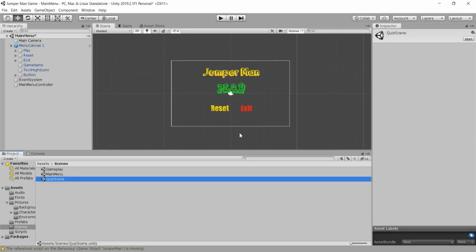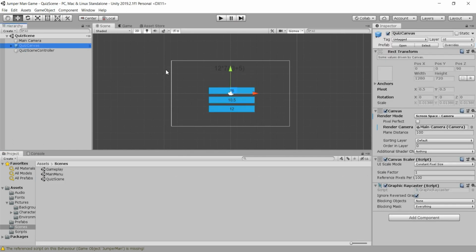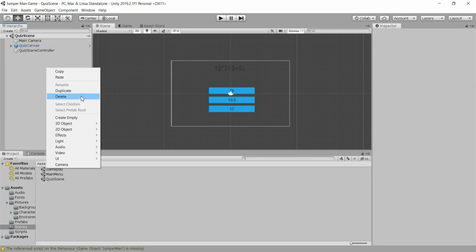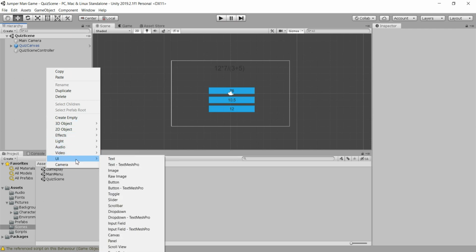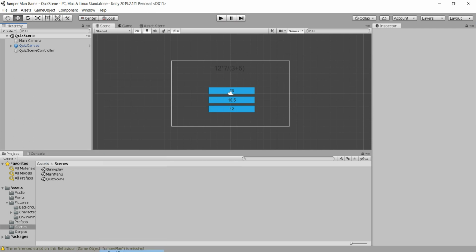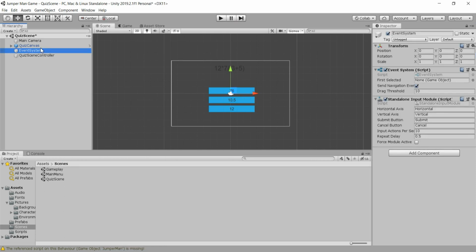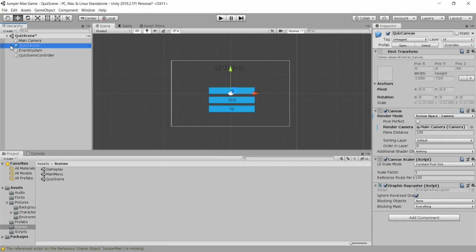We are going here in the quiz scene, saving this main menu. Actually, I think that this doesn't work because also in this scene we don't have an event system. So I will go here in the UI and create one event system for our canvas here. And now I think everything will work.